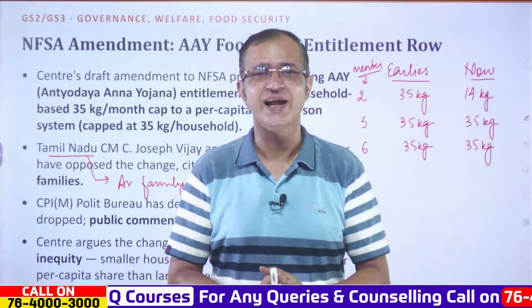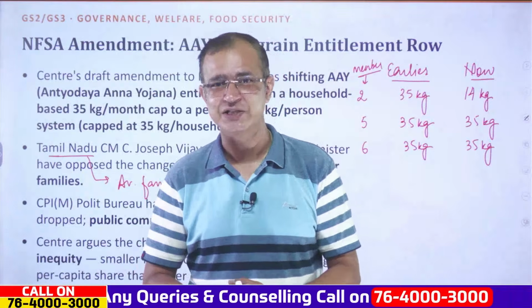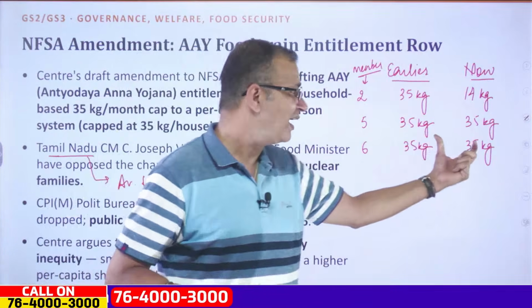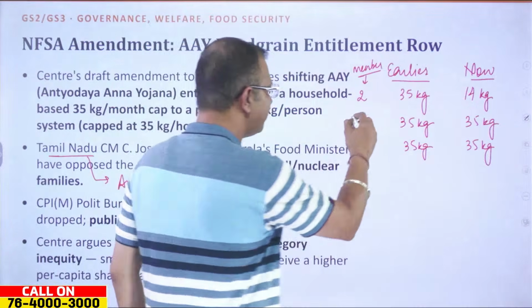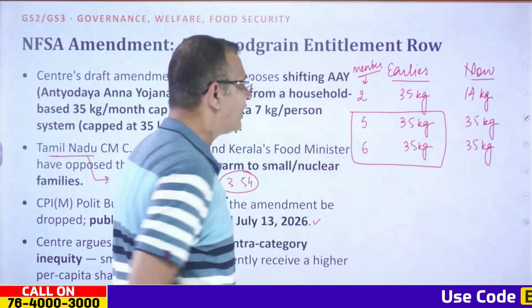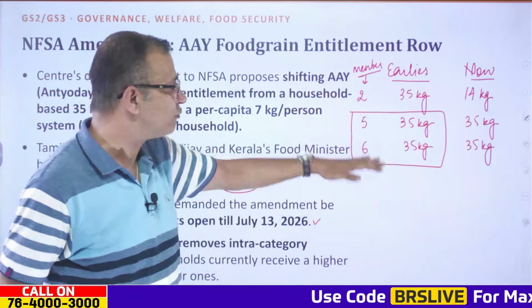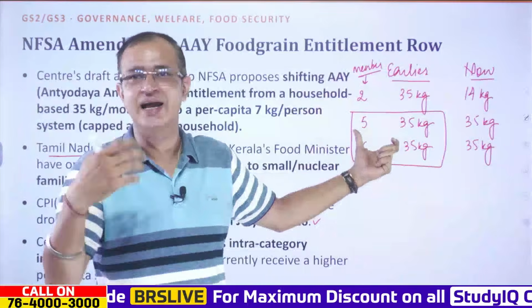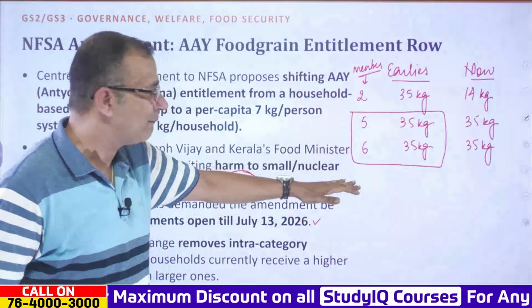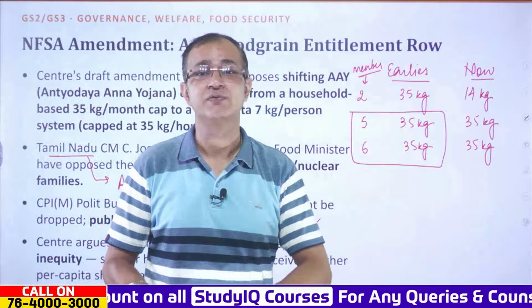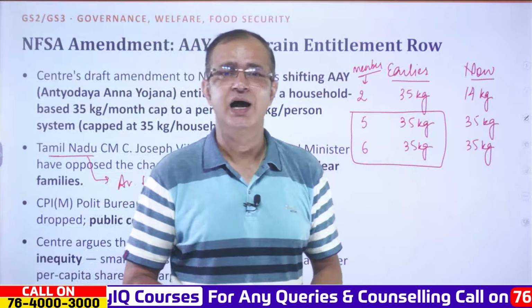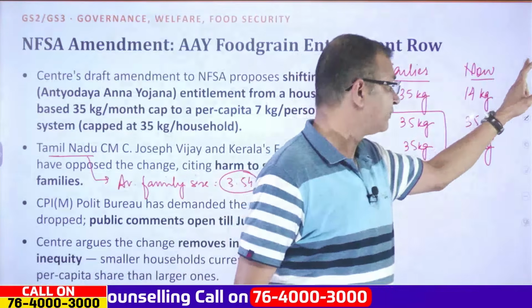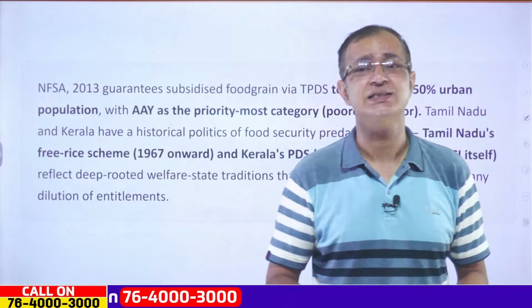But my question, and the question that should come into your mind as well, is: if it is about the per capita entitlement, it's okay, but then why cap it at 35 kg? Because then again there is inequity created for families with more members. So ultimately there will still be inter-category inequity, and this amendment will only be disadvantageous for nuclear families, and thereby intra-category inequities will be created later on as well.